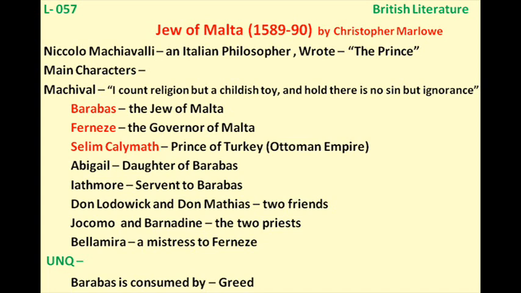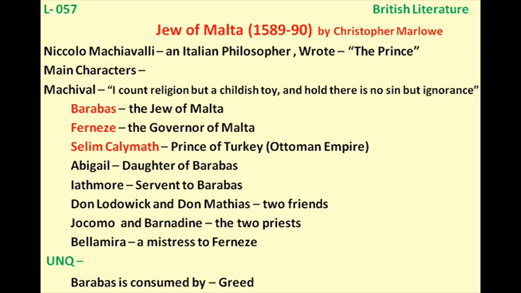In the previous lesson we discussed the great masterpiece of his works, that is Tamburlaine, and today we discuss The Jew of Malta. One thing worth noticing: William Shakespeare wrote a work, Titus Andronicus, and that work is quite similar to Tamburlaine.